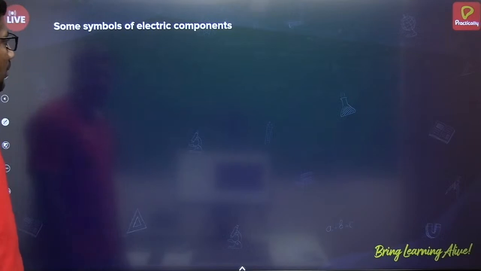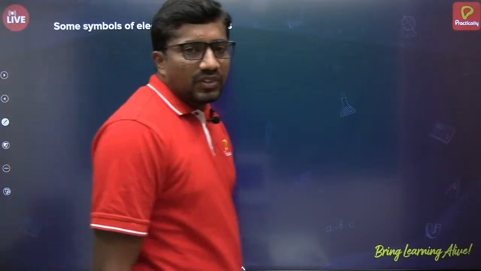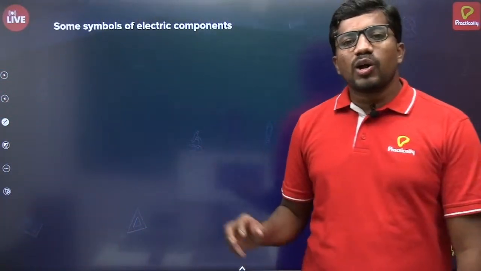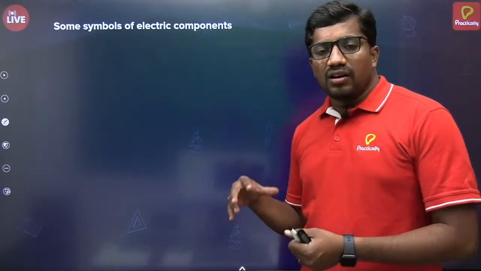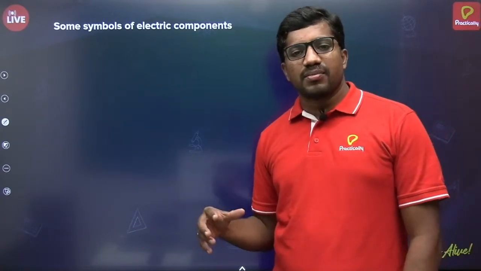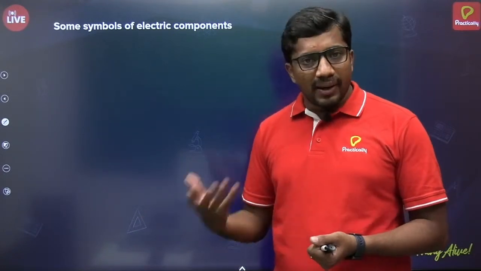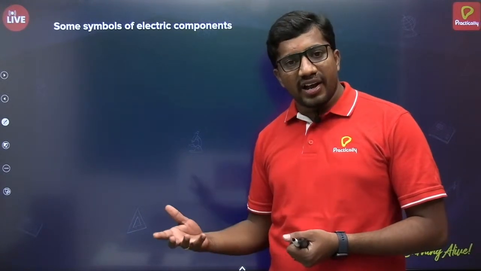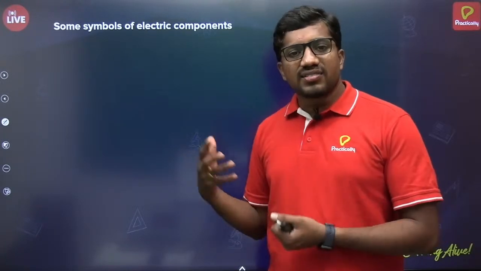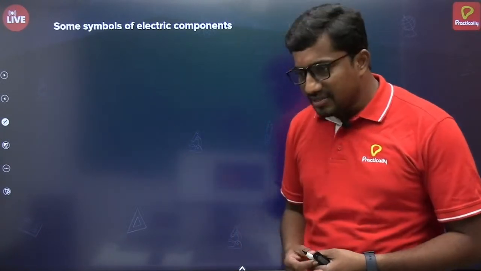Now, some symbols of electric components. In electrical terminology, we use some special electrical symbols to represent things like a bulb, voltage source, wires, or switch. So there are some symbols. Now let us see the symbols.